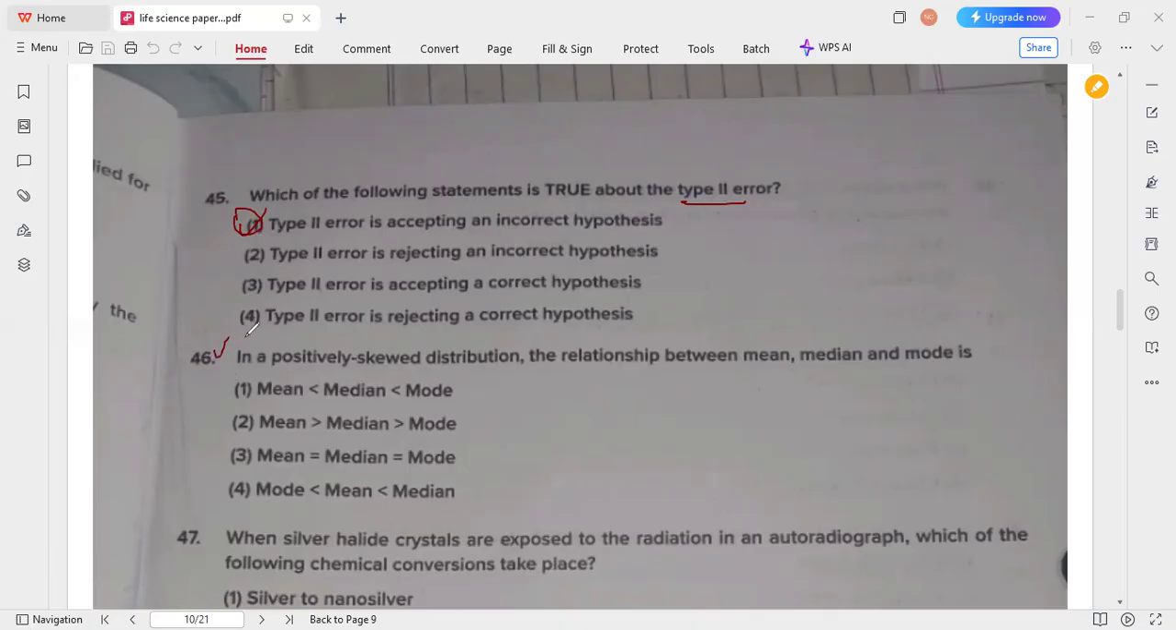So next one, in a positively skewed distribution, the relationship between mean, median, and also mode. That is what mean is greater than median is greater than mode. So that's why option 2 is the correct answer for this 46 question.